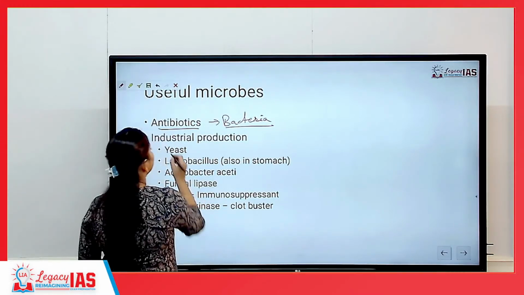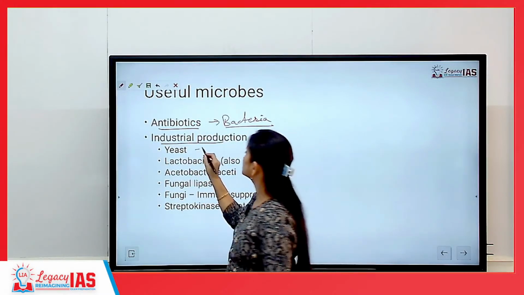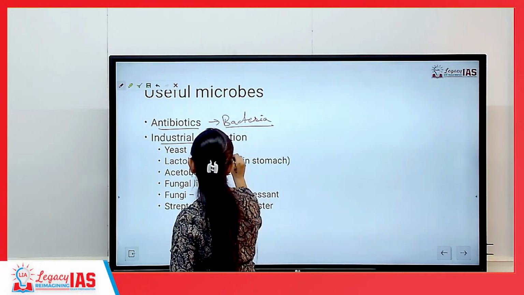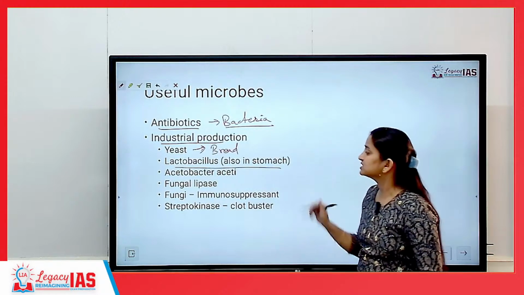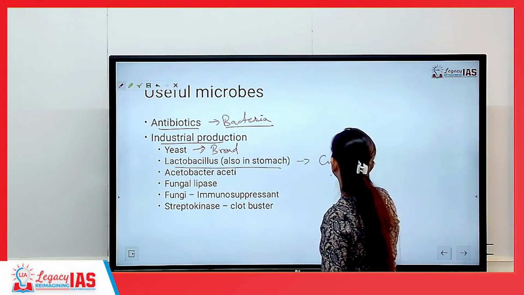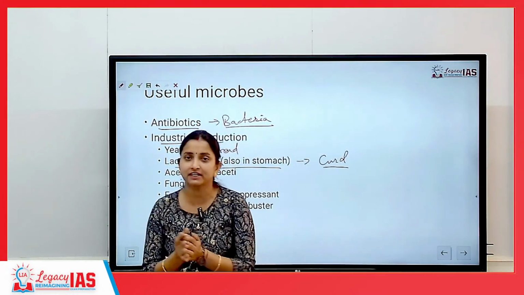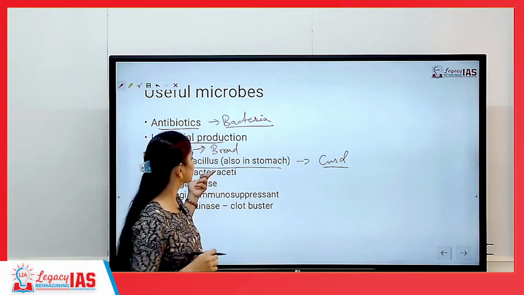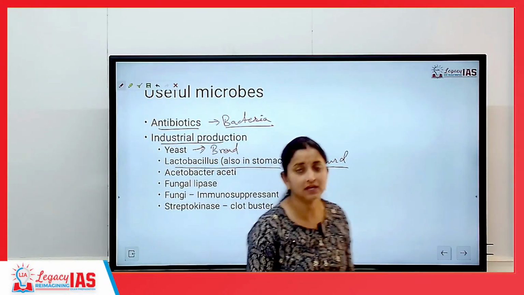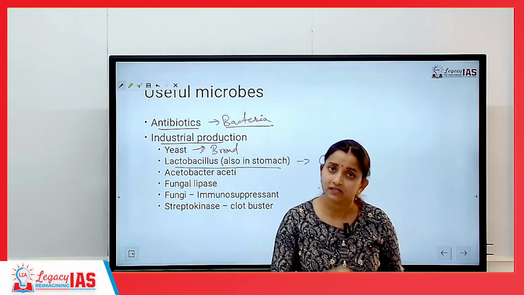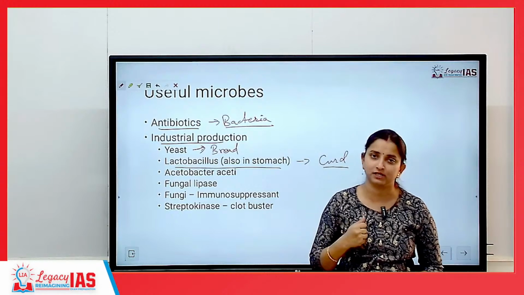In industrial production also we make use of various microbes. For example, yeast is used to make bread, okay. Then we have lactobacillus which is useful for curdling of milk. So for some amount of milk to get converted into curd, we make use of lactobacillus. Lactobacillus is also present in the human gut, okay, and this bacteria in the human gut has the same task. They are responsible for digestion of milk protein, okay.